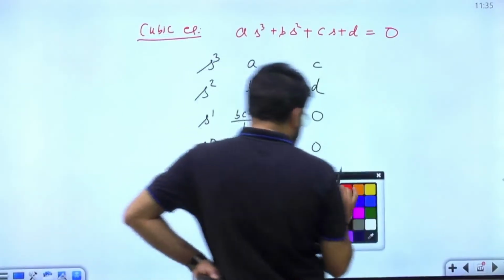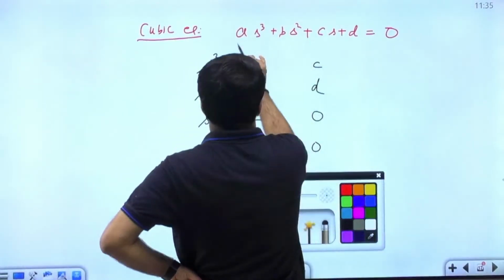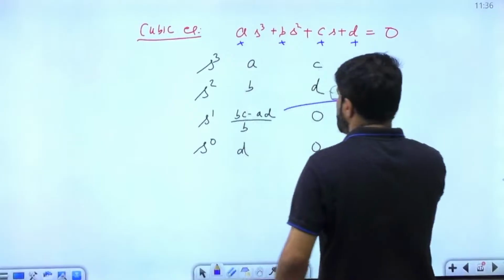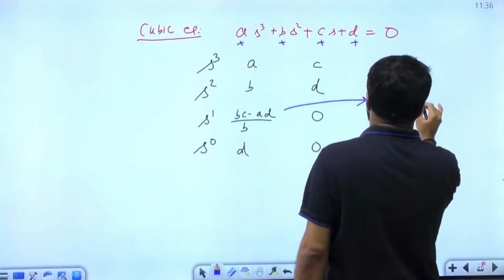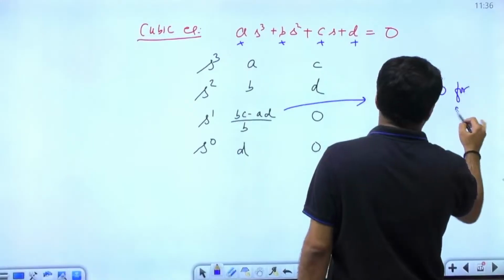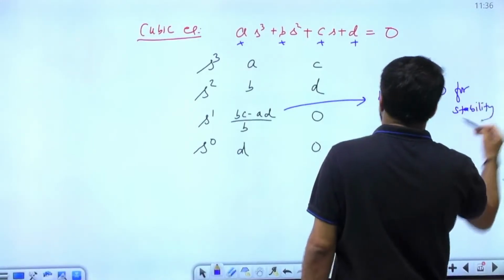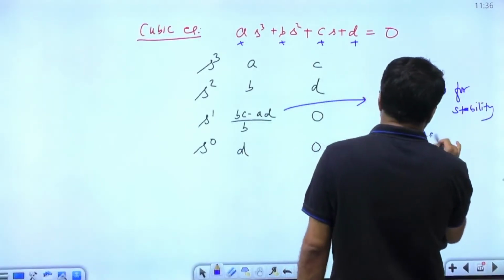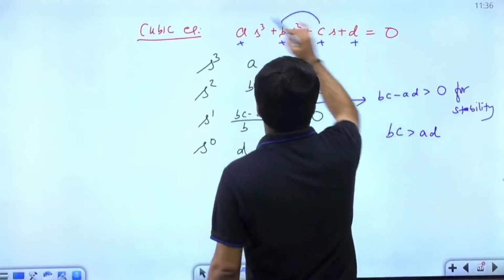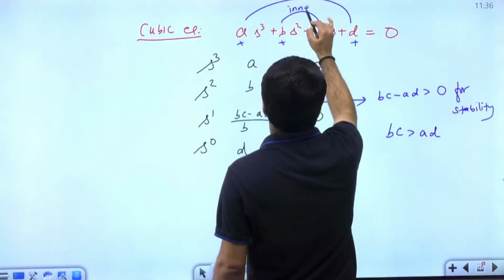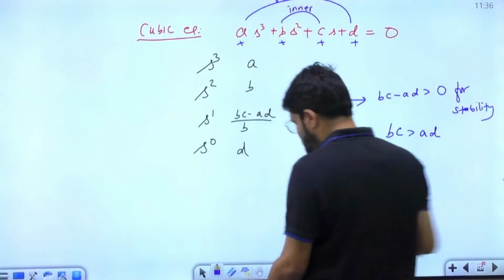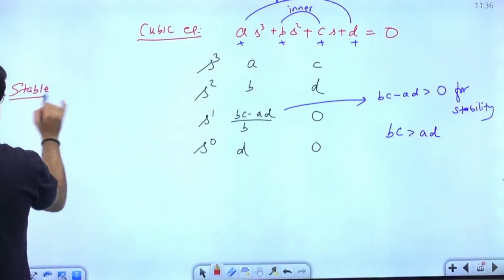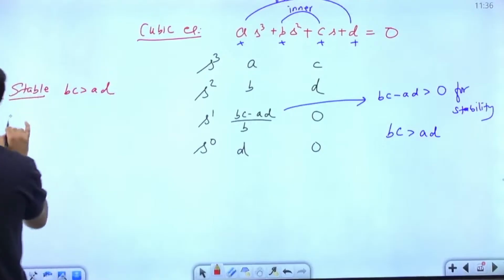Of course, as per the necessary condition itself, I assume that a, b, c, d are all positive. So a positive, b positive, d positive, the central coefficient has to be positive. bc minus ad greater than 0, for no sign change, that is for stability. Because this is plus plus, it also has to be plus. So that is why I told you bc greater than ad. bc means inner, ad means outer. So as far as stability is concerned, the system is stable if bc greater than ad.